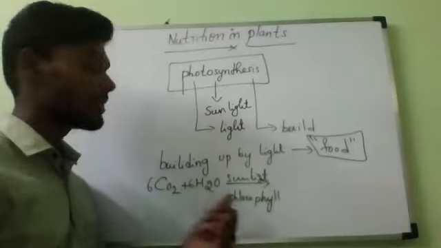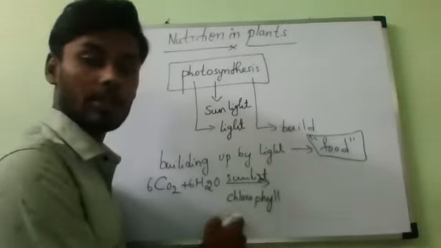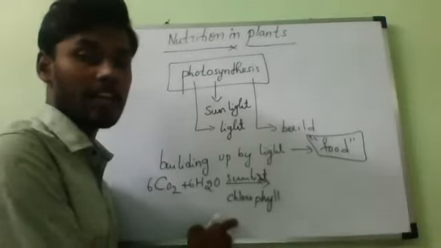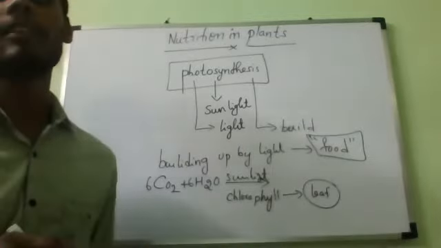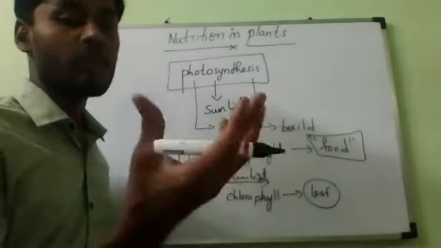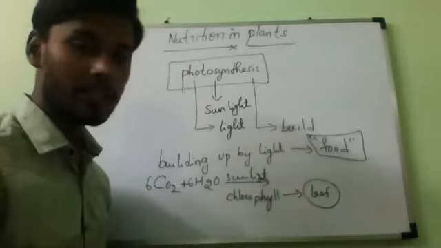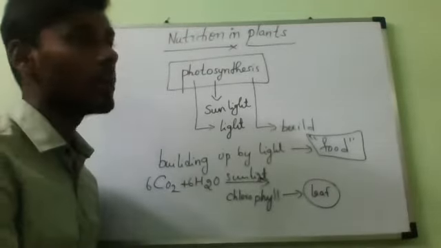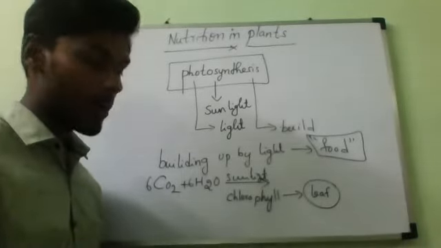Now, what is the location of this chlorophyll? Where is it present? Don't say only leaves. Chlorophyll is present in green colored body parts, not only leaves. When the plant is growing, in its small stage, the stem also will be green in color. Have you noticed it? Slowly later on it turns into some other shade. Yes or no? Yes, sir.